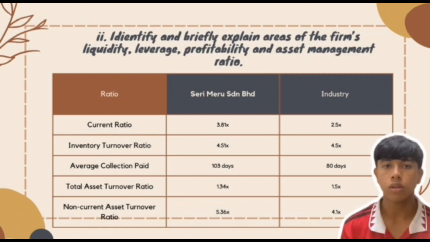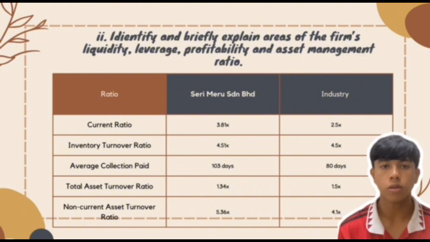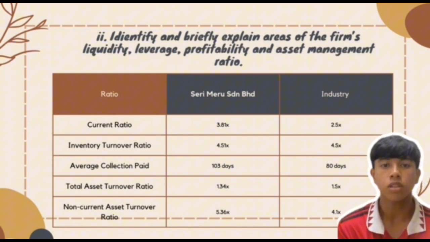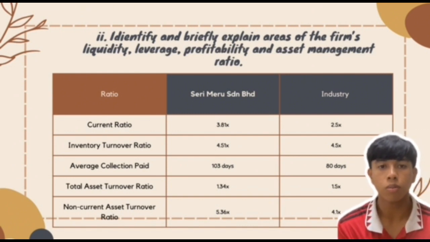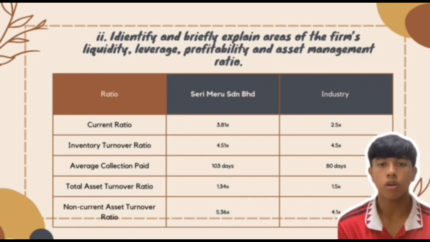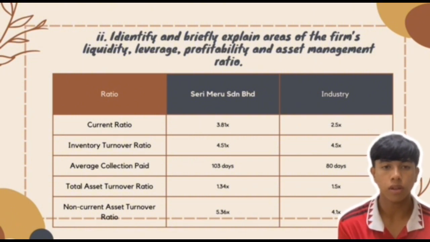Next is total asset turnover ratio. Seri Meru Lembahat got 1.34 times, but industry got 1.5 times, which means the total asset turnover ratio for Seri Meru Lembahat is not good because it was 1.34 times, lower than the industry average of 1.5 times. Seri Meru Lembahat did not use their assets effectively.